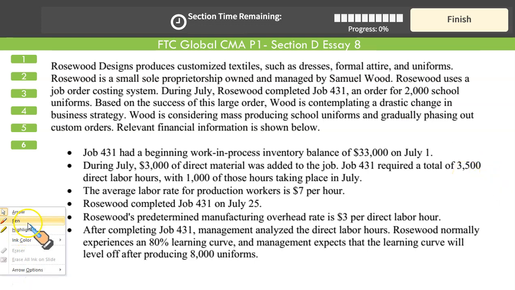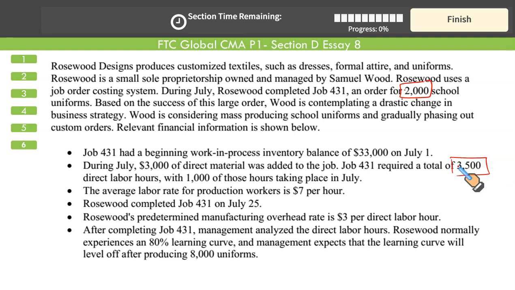That's important information. 2,000 dresses, a total of 3,500 direct labor hours were taken, and this is what we need. Remember, we pay $7 per labor hour to our labor. So these three things we need, and then we can do the remaining working.